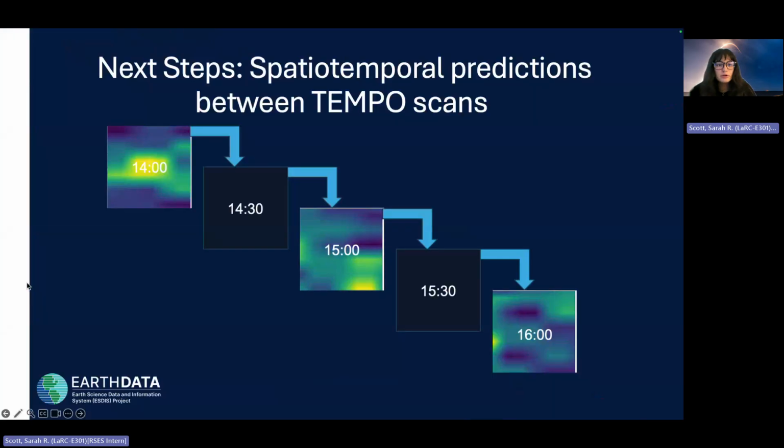And our future work will focus on advancing our current 2D partial convolutional model to a 3D spatio-temporal interpolation for intra-hourly TEMPO predictions. We aim to leverage computer vision techniques to generate finer scale temporal estimates between each hourly TEMPO scan, capturing more continuous and dynamic patterns in atmospheric behavior.